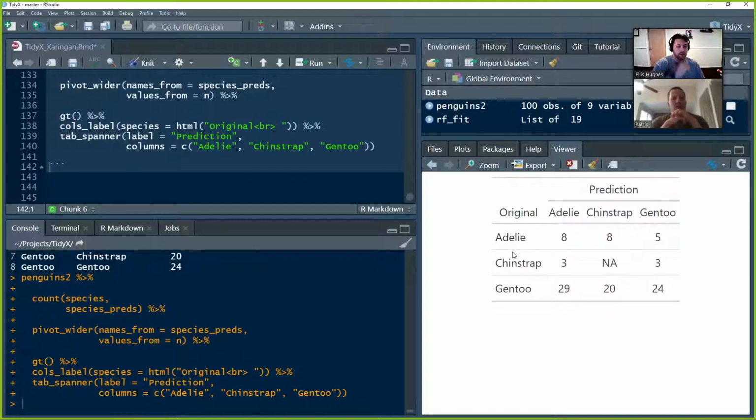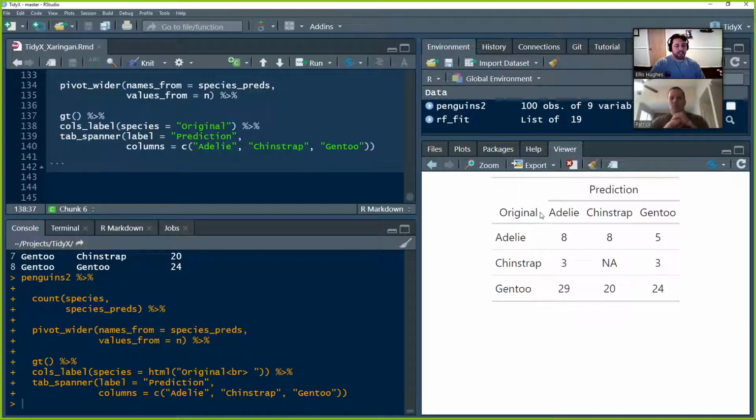Why did you need the break after original in the columns label species HTML? Because what did it do? I guess we ended up not needing that, so we can get rid of that. I was trying to get it to show up nicely here. I hadn't looked at it in the presentation.